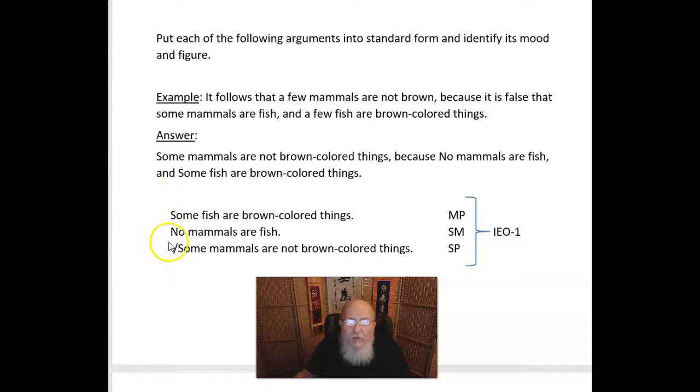And then we put it into standard form: major premise, minor premise, conclusion. Some fish are brown-colored things, no mammals are fish, some mammals are not brown-colored things. Right? And that would give us MP, SM, SP, and that would be an IEO-1. And that's how you do that.